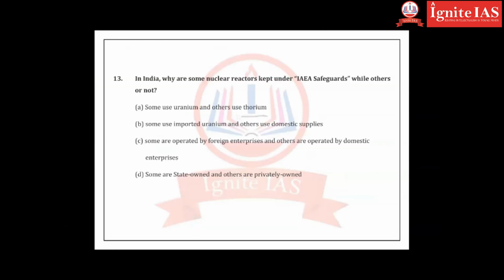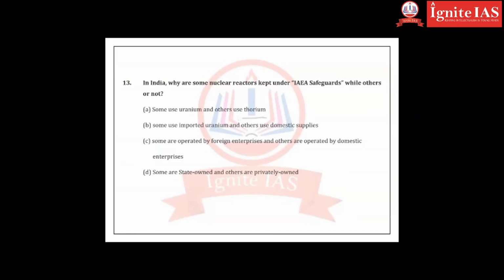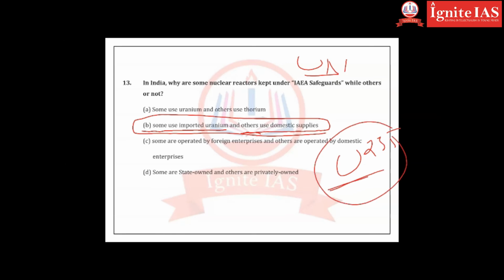Next one, in India, why are some nuclear reactors kept under IAEA safeguards while others are not? It is because of the IAEA, International Atomic Energy Agency of the UN. It will monitor some of the reactors which are using imported uranium. For example, I'm using uranium 235. Okay, so who will monitor?